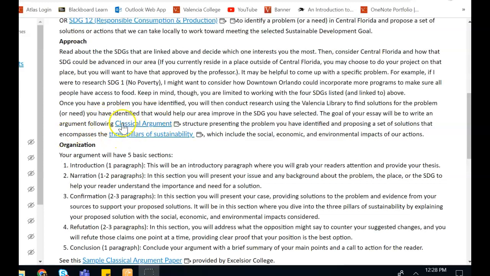First and foremost, you will use the classical argument structure. If you click on this, you'll get more detail on what that is. But in the next section where I talk organization, if you do what I'm laying out for you there, you will have met the requirements of the classical argument structure.